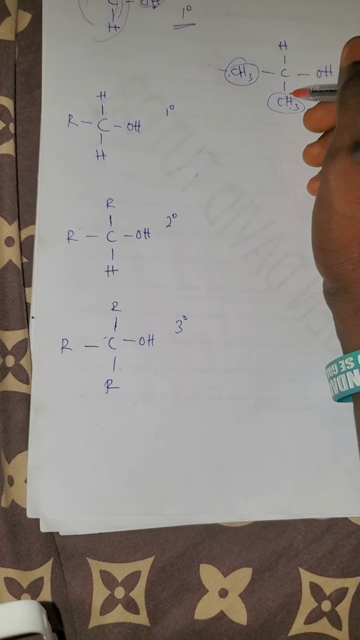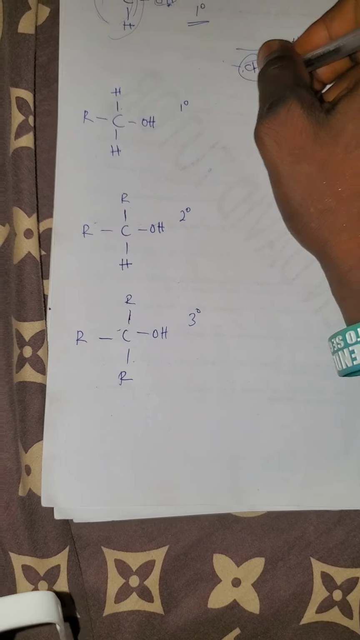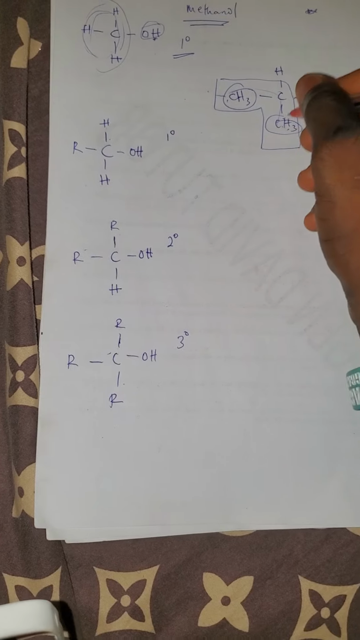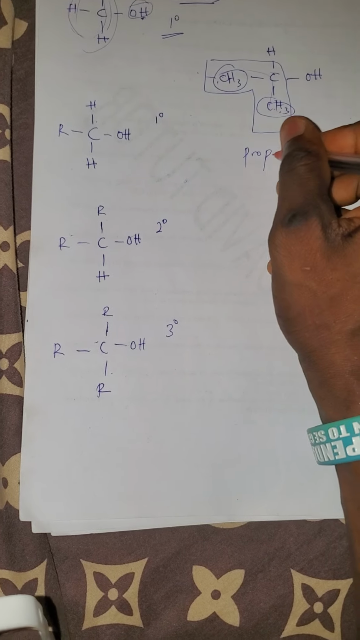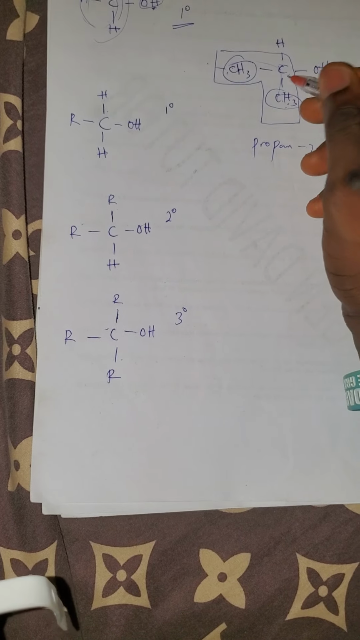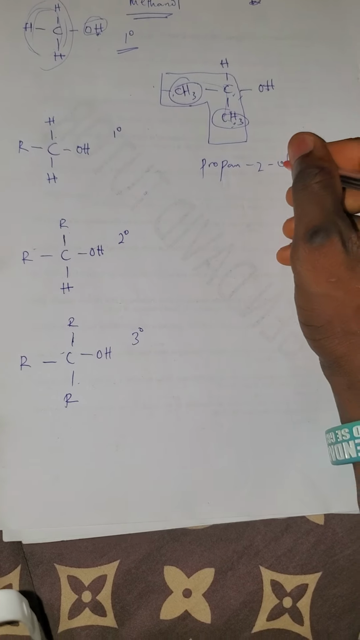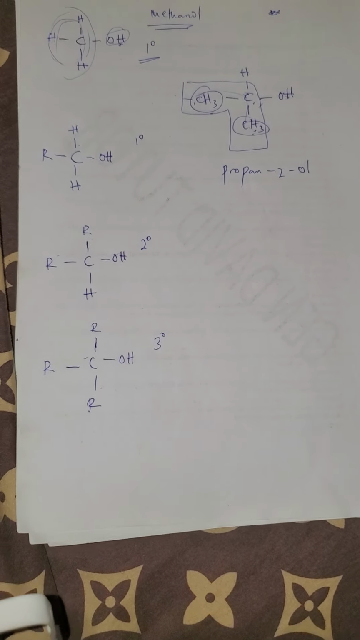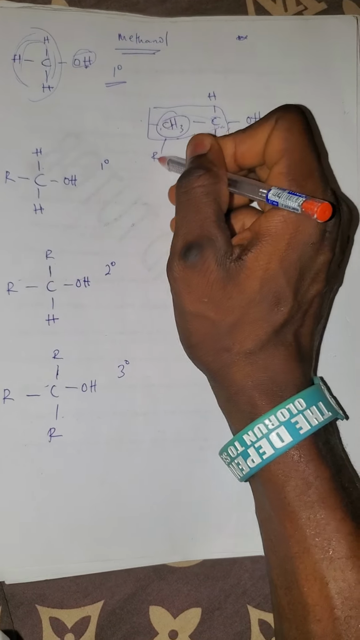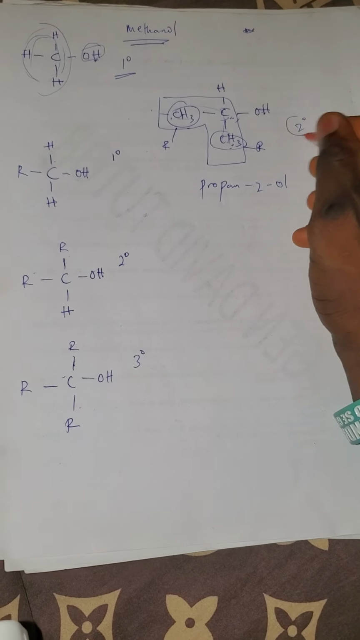Don't forget, if I want to name this, I will name it by the longest chain. According to the naming of organic compounds, this is the longest chain, and it is 1, 2, 3. That's prop. So we have propane. But the position of the hydroxyl group is at the second carbon. Either you start counting from here or from here. So we have propan-2-ol. So propan-2-ol, if you look at the structure, R is here, another R is here. So that is what? This is a secondary alcohol.